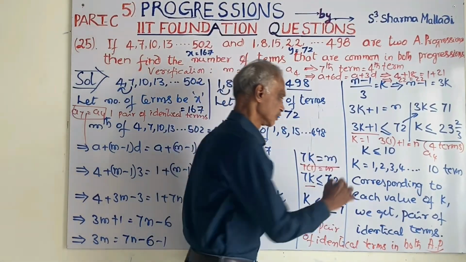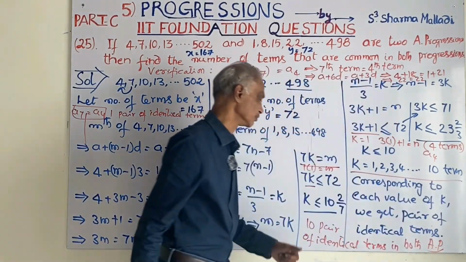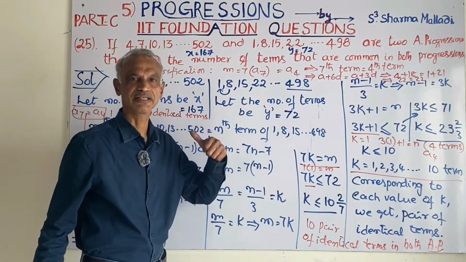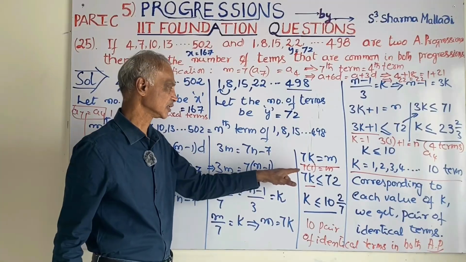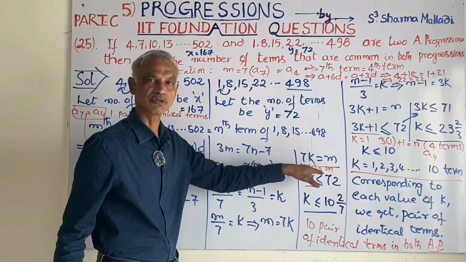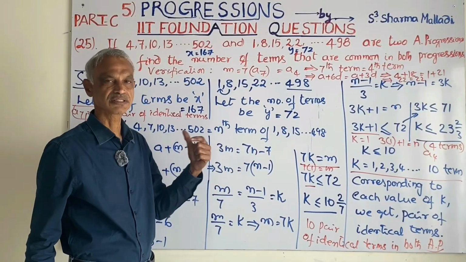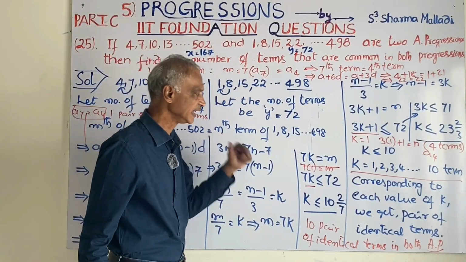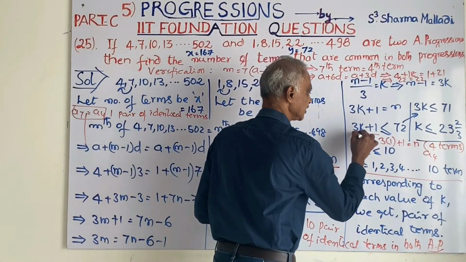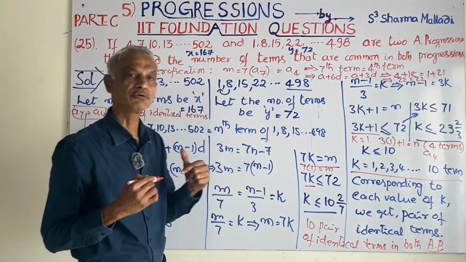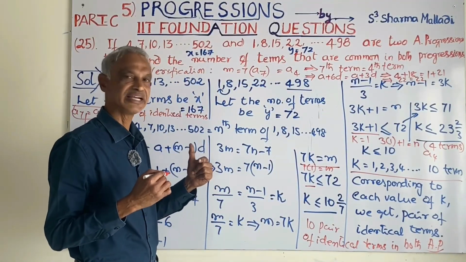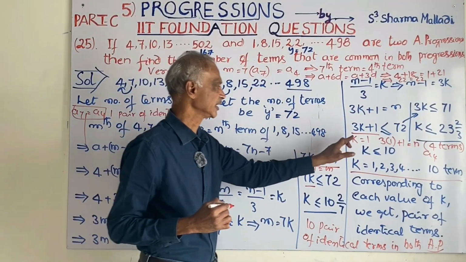If you substitute k is equal to 1 here, you will get the number of terms, 7 terms, so you have to find the seventh term.